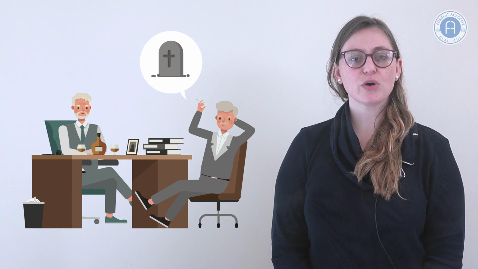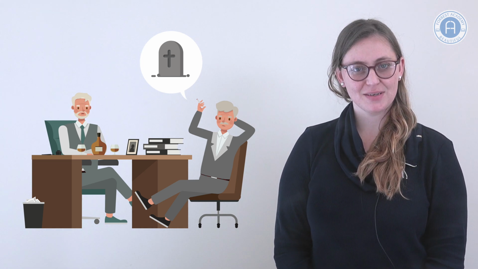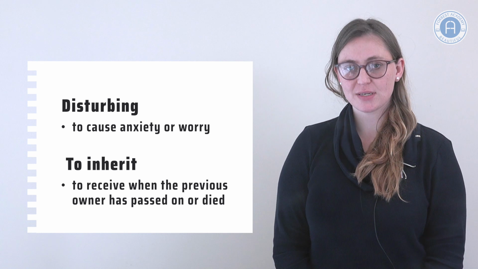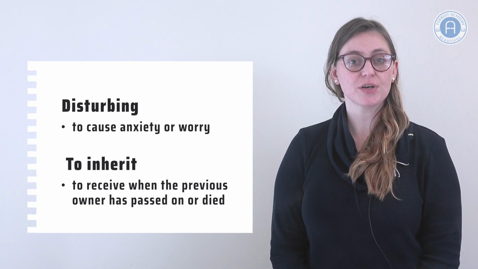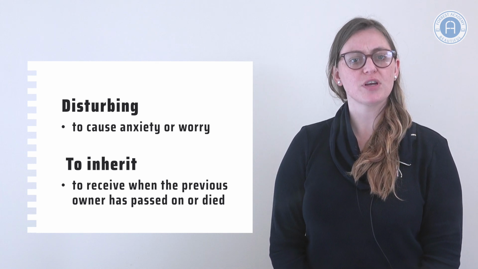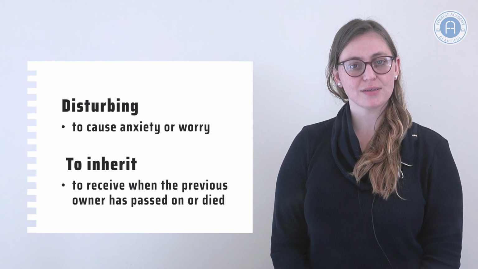We could say that he was going to inherit the family business. The word disturbing means to cause anxiety or worry. To inherit means to receive when the previous owner has passed on or died.